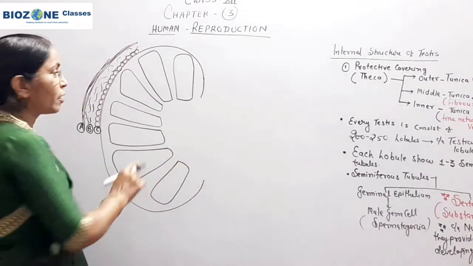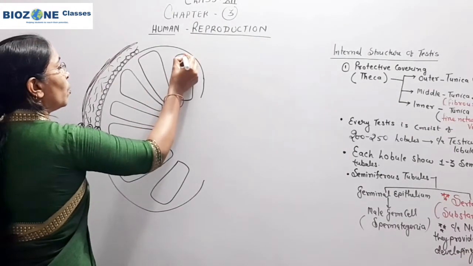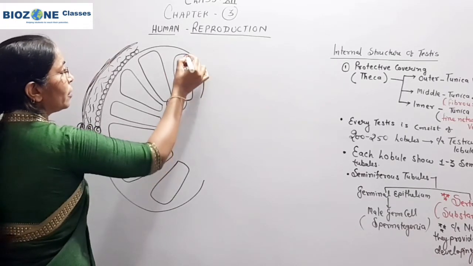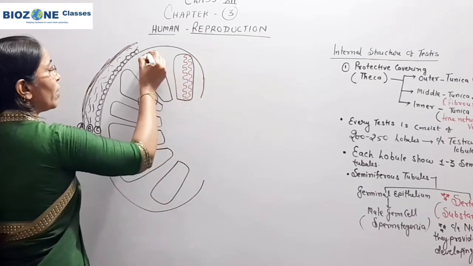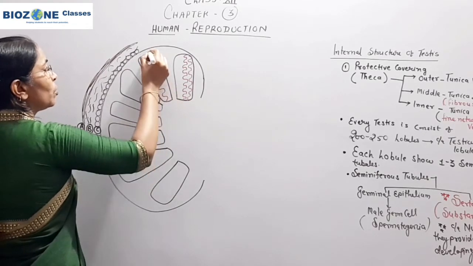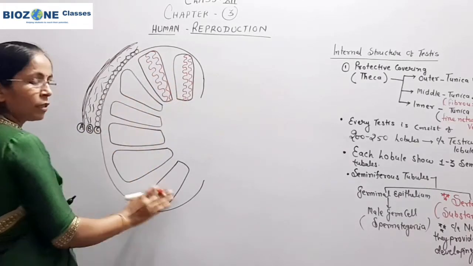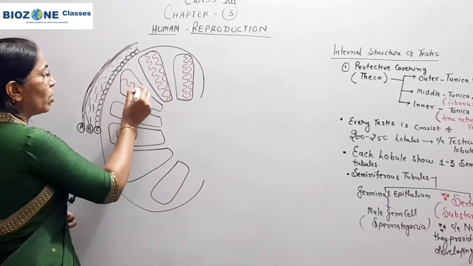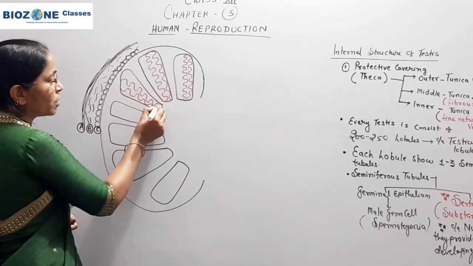Inside these lobules, 1 to 3 highly coiled tubules are there, and these highly coiled tubules are called seminiferous tubules. I draw only one here for easy explanation. The seminiferous tubules are present in each and every testicular lobule, so only in a few of them do we draw the seminiferous tubule.